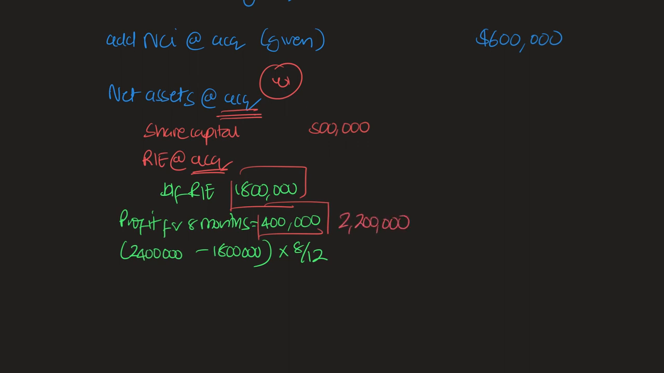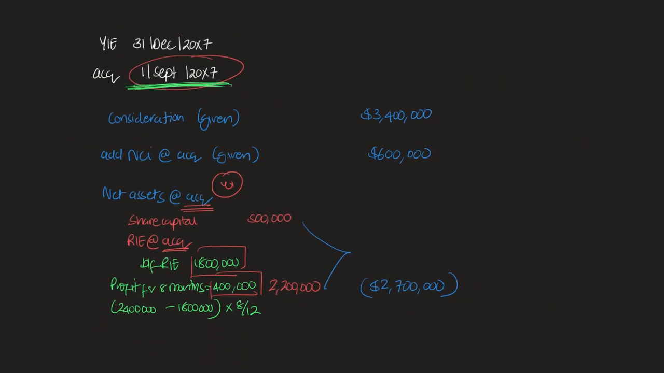which gives us 2,200,000 or 2.2 million. Okay, so now if we know what the share capital is and we know what the retained earnings at acquisition are, a combination of those two numbers gives us the 2.7 million. And if we deduct the net assets from the calculation, if I just go back, we've got the consideration of 3.4 million, the NCI 600,000, net assets of 2.7 million. We cast down, and what we're going to get is 1.3 million as our goodwill.